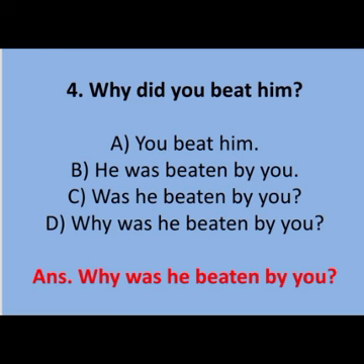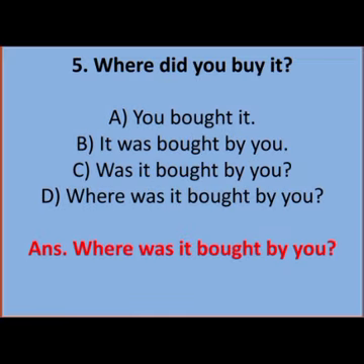Sentence number 5. Where did you buy it? I have given you the rules for this also. Make it affirmative. You bought it. Why bought? Because there is did, so we'll use the second form of the verb. Then make it passive. It was bought by you. Now make it interrogative. Was will come at the first place. Was it bought by you? And then what will be the answer? We'll put where at the first place. So it will be, where was it bought by you?